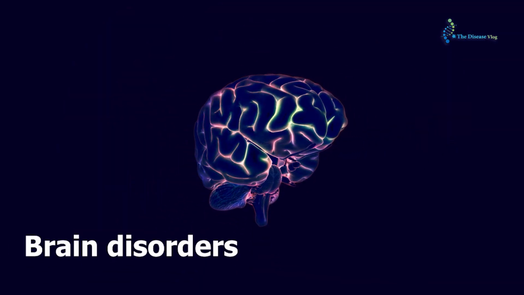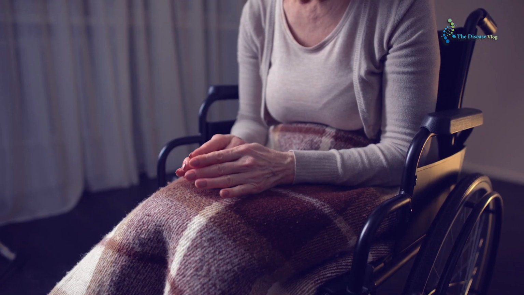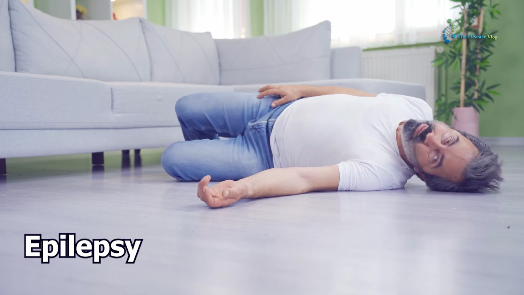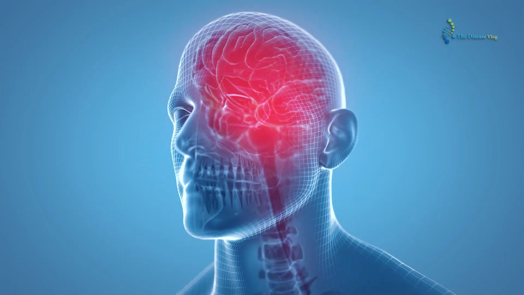Brain disorders. Unfortunately, the brain is susceptible to various disorders. Conditions like Alzheimer's disease, Parkinson's disease, epilepsy, and stroke can affect brain structure and function, leading to cognitive and motor impairments.